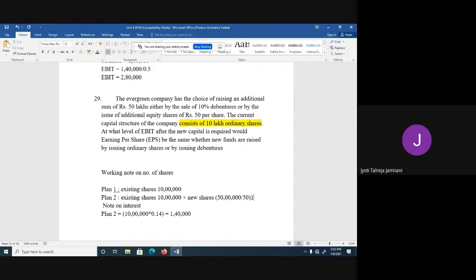So 1 lakh new shares. So the total number of shares will be equal to 10 lakh plus 1 lakh, 11 lakh shares. In the first case 10 lakh, in the second case 11 lakh. First case is debenture, second case is equity.